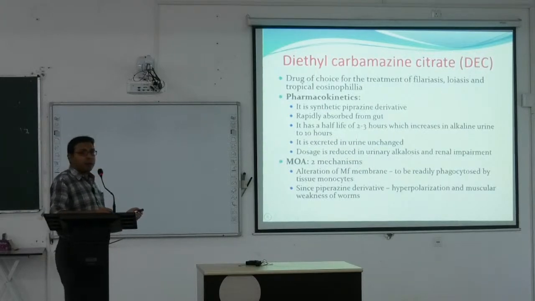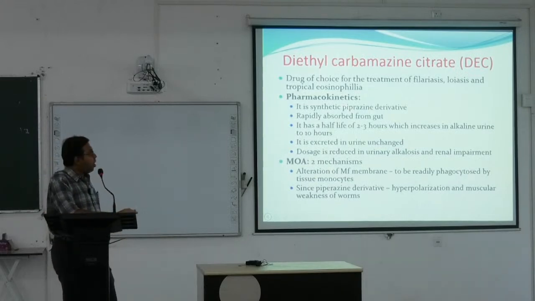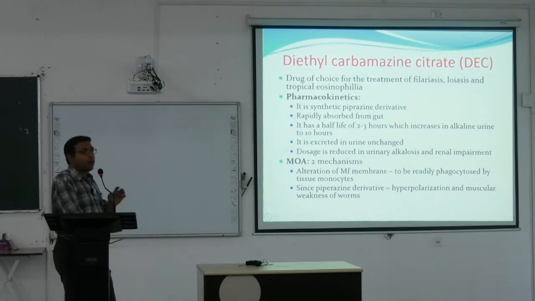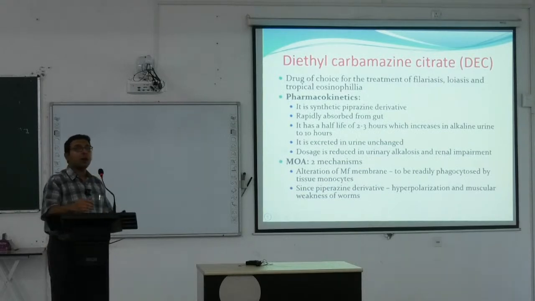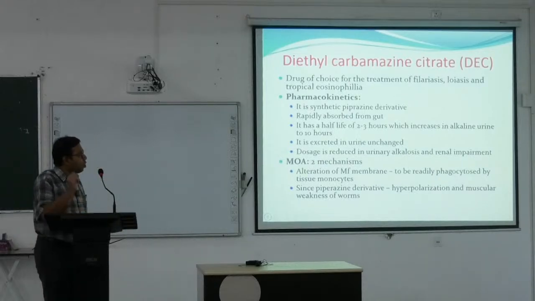Diethylcarbamazine citrate. Again, this is important after albendazole. Albendazole is the most important drug. The next important drug is diethylcarbamazine citrate, because it is used specifically for filariasis, loiasis, and tropical eosinophilia. It has been seen that in some cases, the eosinophil count continues to rise for months or years, and that may happen due to some filarial larva. This is known as tropical eosinophilia.